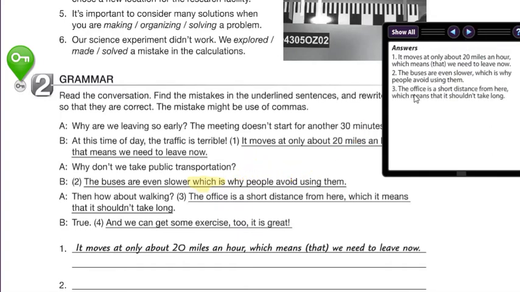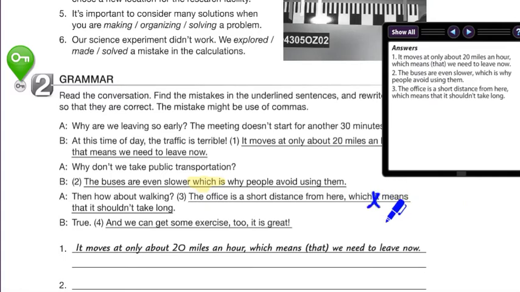Number three, the office is a short distance from here, comma, which means that it shouldn't take long. Okay, so the office is a short distance from here. Then we have from here, there's a comma. Then we have to get rid of the pronoun here, it. Which means, so this is not necessary.